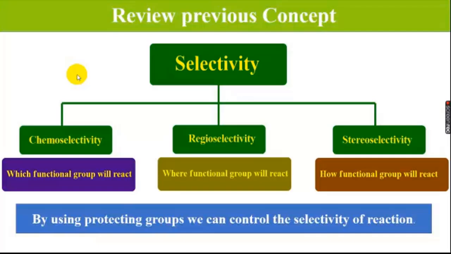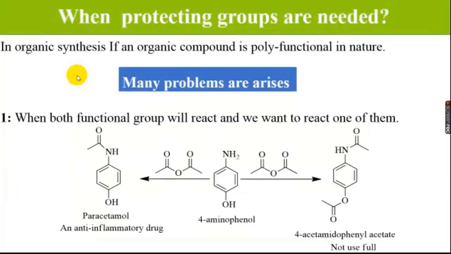These are the three terminologies related to selectivity. For the synthesis of organic compounds, it is very important because we have to control the selectivity of the reaction. Our compound has many functional groups and we want to change only one or two, and not disturb the other functional groups. So in this way, we cannot synthesize without protecting groups.